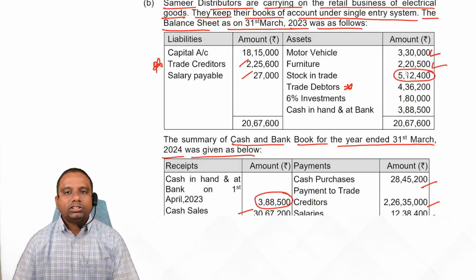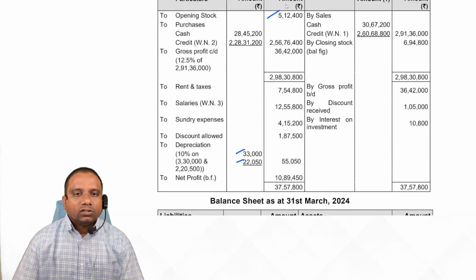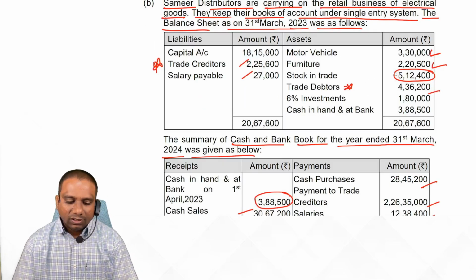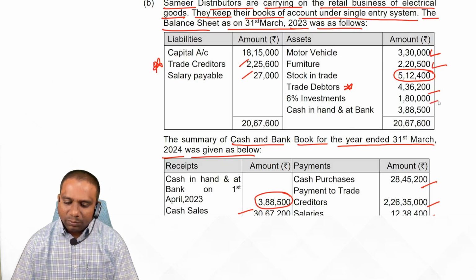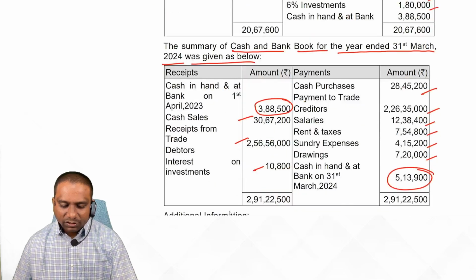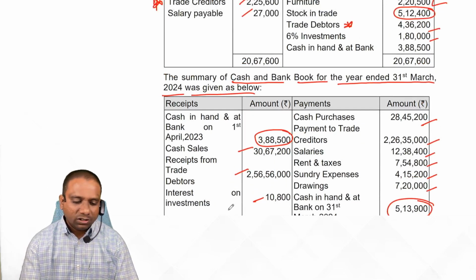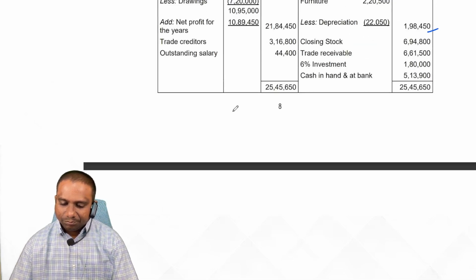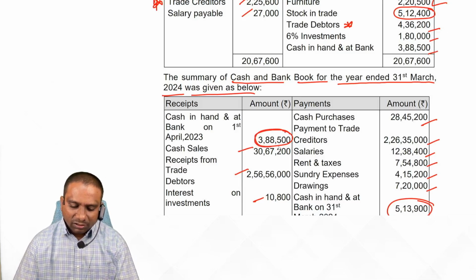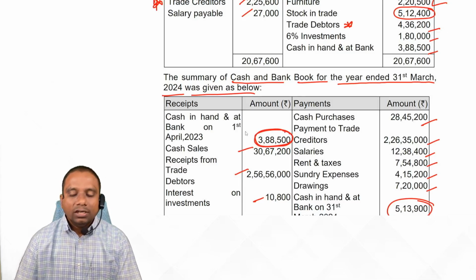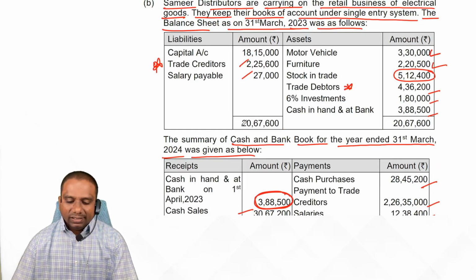This is opening stock. Show it on the debit side of trading account. Over. Next one, trade debtors. Debtors account opening balance. Okay. Next one, 6% investments. Look at whether any investments are sold or not. If any investments are not sold or purchased, show the same investments amount in the balance sheet. Is it clear? So with cash and bank account, already this balance is shown in the cash book receipt side. Over. With this, the existing balance sheet gets completed.